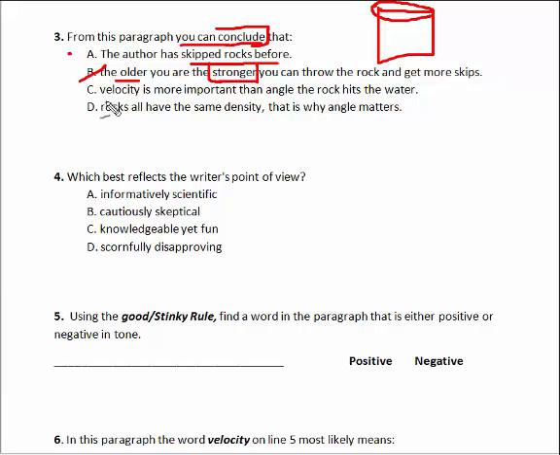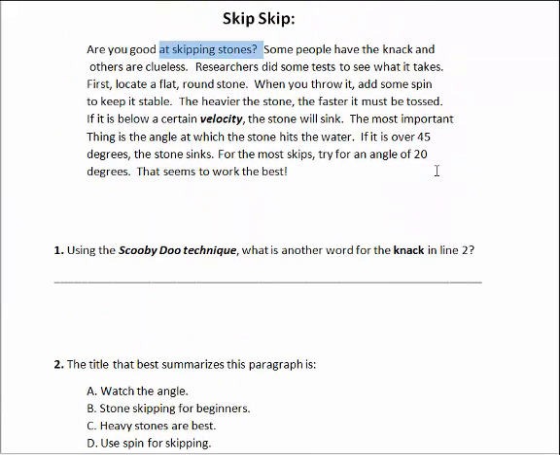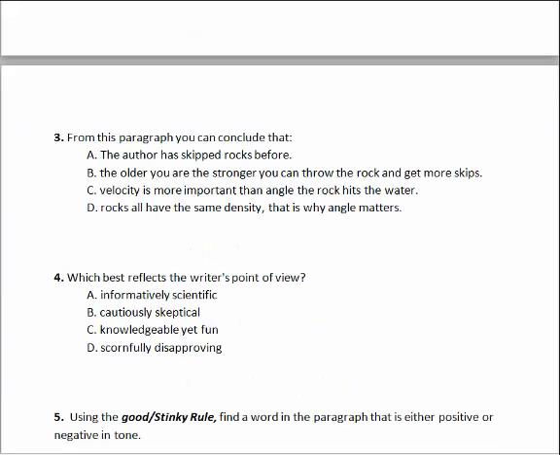C, velocity is more important than the angle that it hits the water. Is velocity more important than angle? We come back here, we take a look at our details. It says if it's below velocity, there's the word velocity, it will sink. The most important thing is the angle. So they have that backwards. That's actually flipped around. So we can go ahead and cross that one out as well.